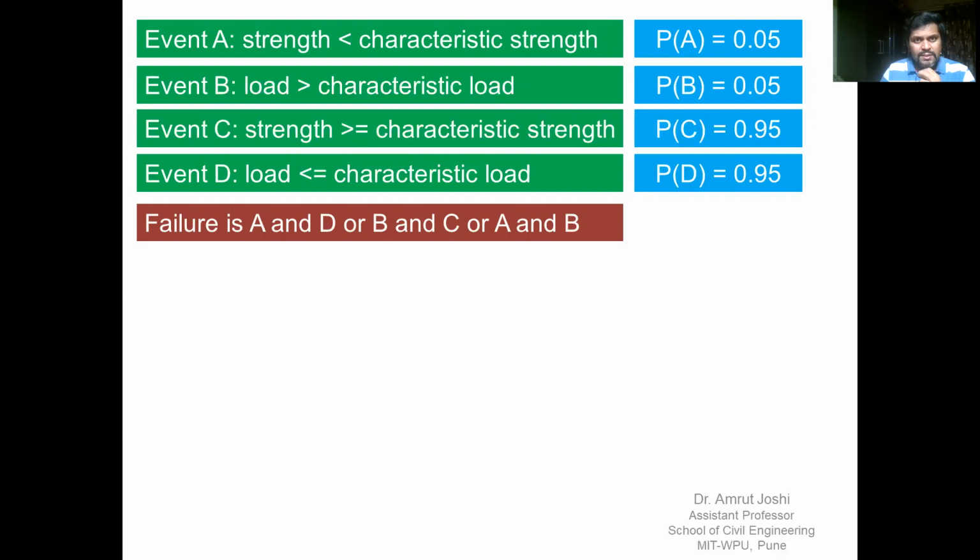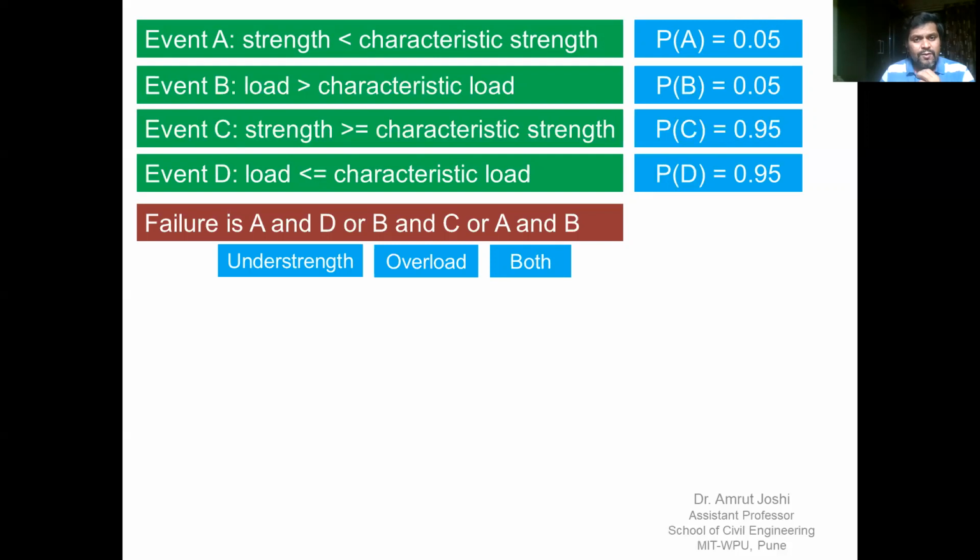That means strength will be less than characteristic strength and load will be less than characteristic load. So that is failure due to understrength, or load is greater than characteristic load and strength is greater than characteristic strength.